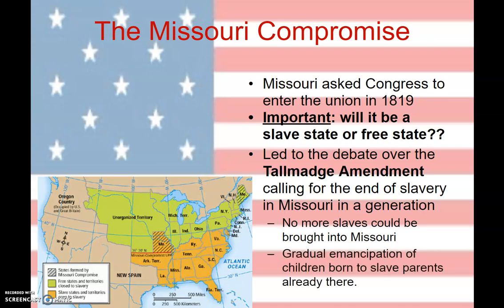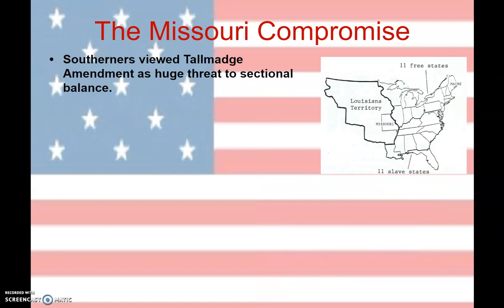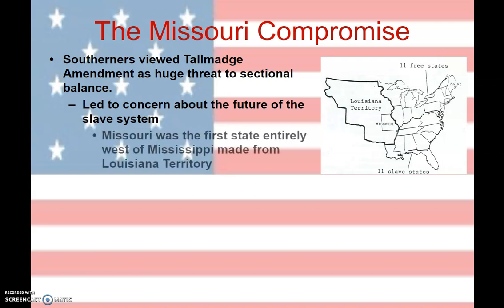The idea that no new slaves can come into Missouri, and by the time the slave children in this state turn 25, they would be free. So basically, if the Tallmadge Amendment, and there's Tallmadge right there, had been approved and gone through, this would be a mini compromise in itself. Missouri would enter as a slave state, but gradually slavery would age out of Missouri. Okay, sounds kind of reasonable, but of course, the South doesn't like this idea. The South sees the Tallmadge Amendment as basically a war on slavery, which it kind of was, right? It was a gradual one, but it was a war on slavery.